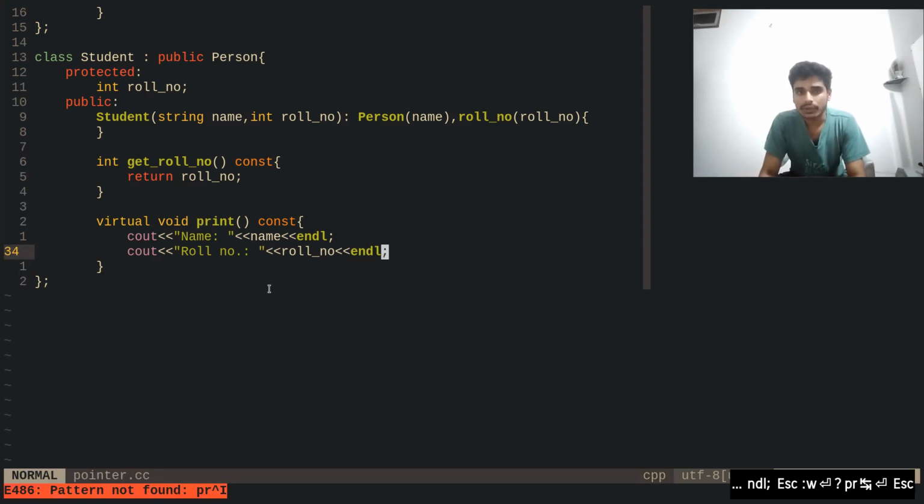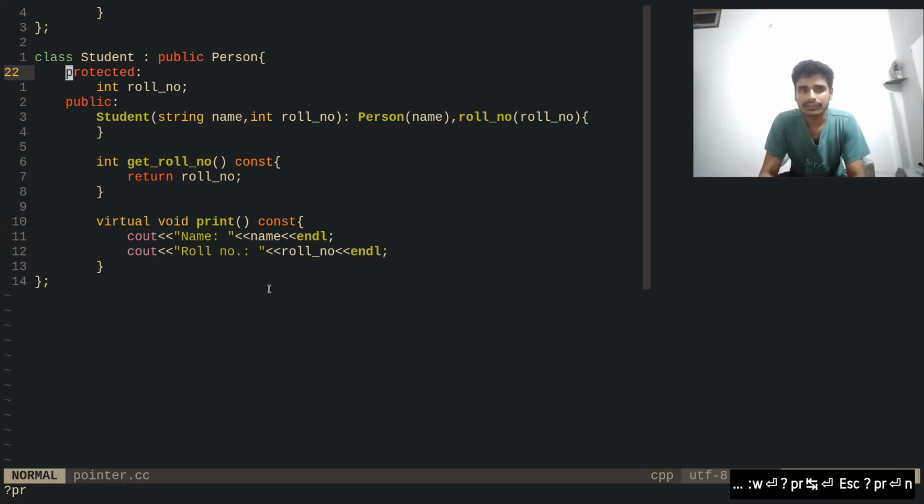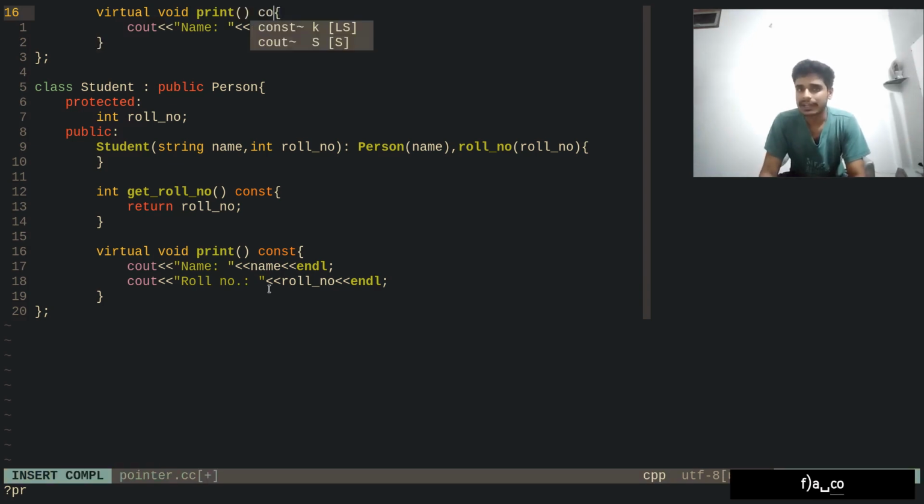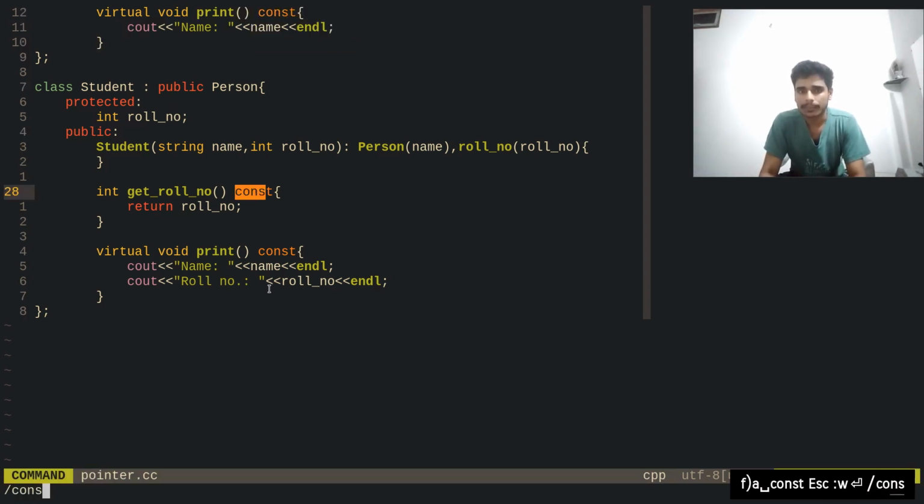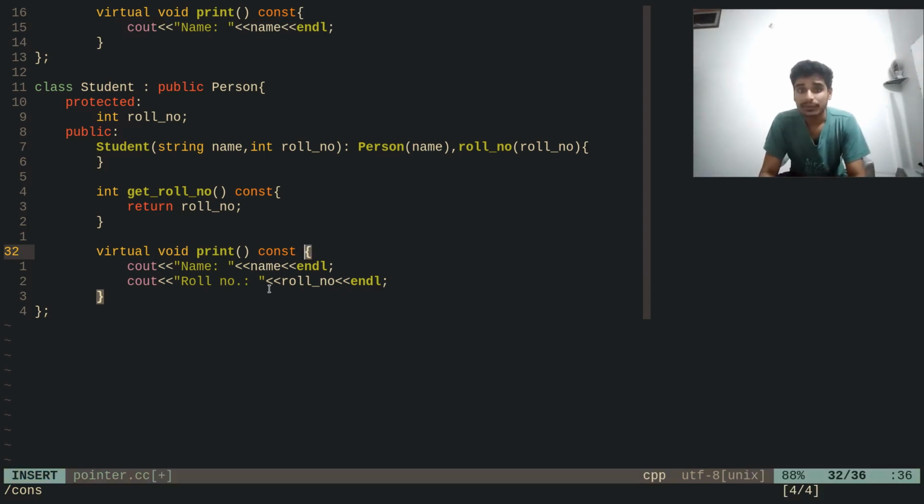And also I think the print function in here can be const, and because it is const in here and it's an overridden function, we can also add this override identifier. So that's it. So now we have the student class ready.